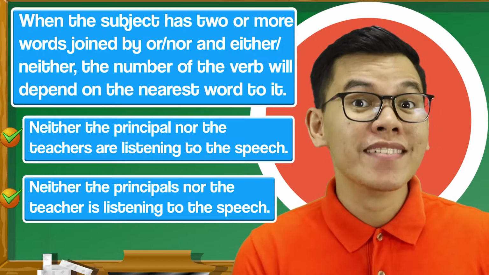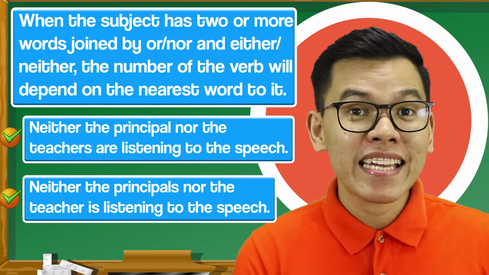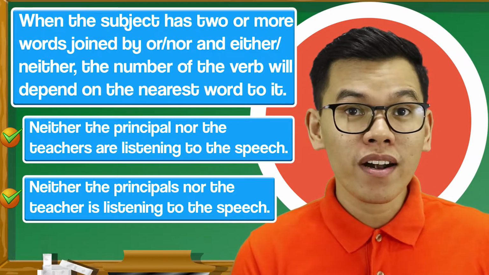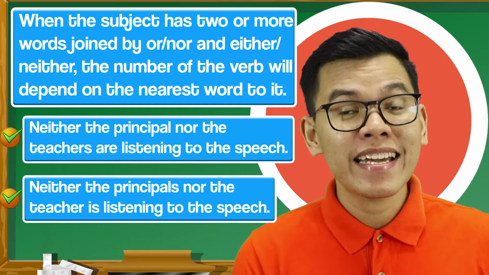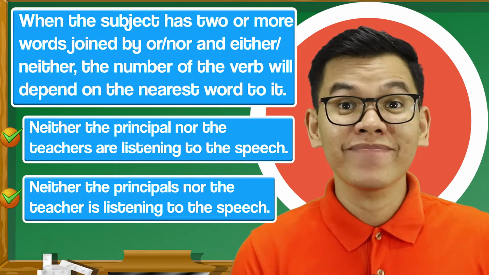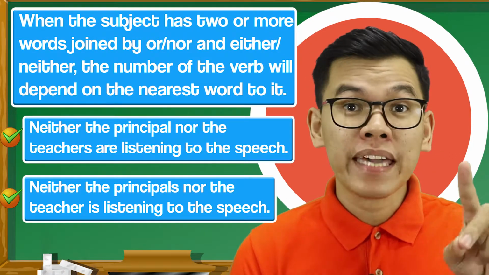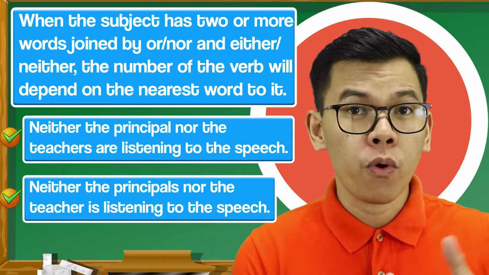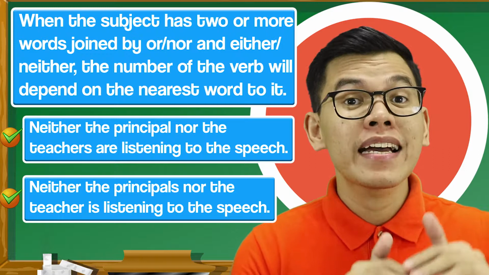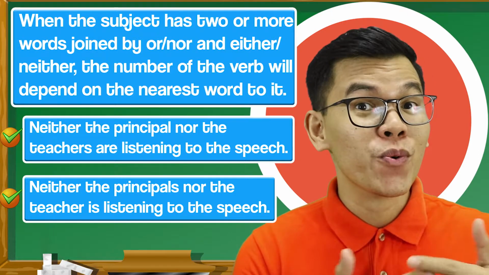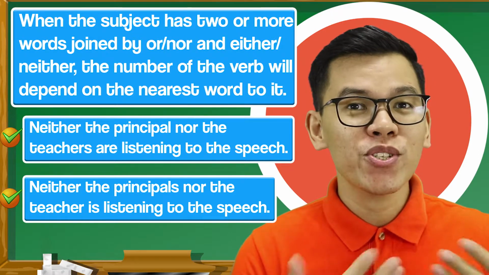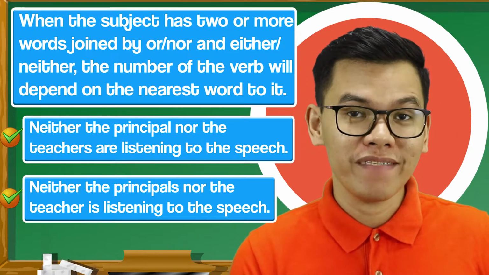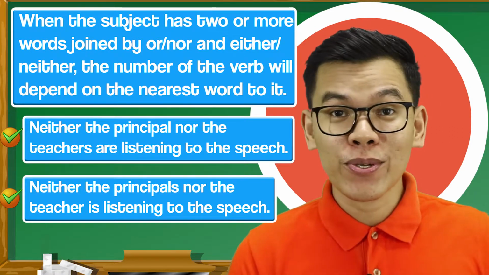Teacher, which is singular in number, is the word nearest to the verb. Therefore, our verb should be singular as well. Got it? Be careful with this. Only use this method or this rule if the subject has 2 or more words joined by or, nor, and either or neither. Got it? Let's go to the next one.